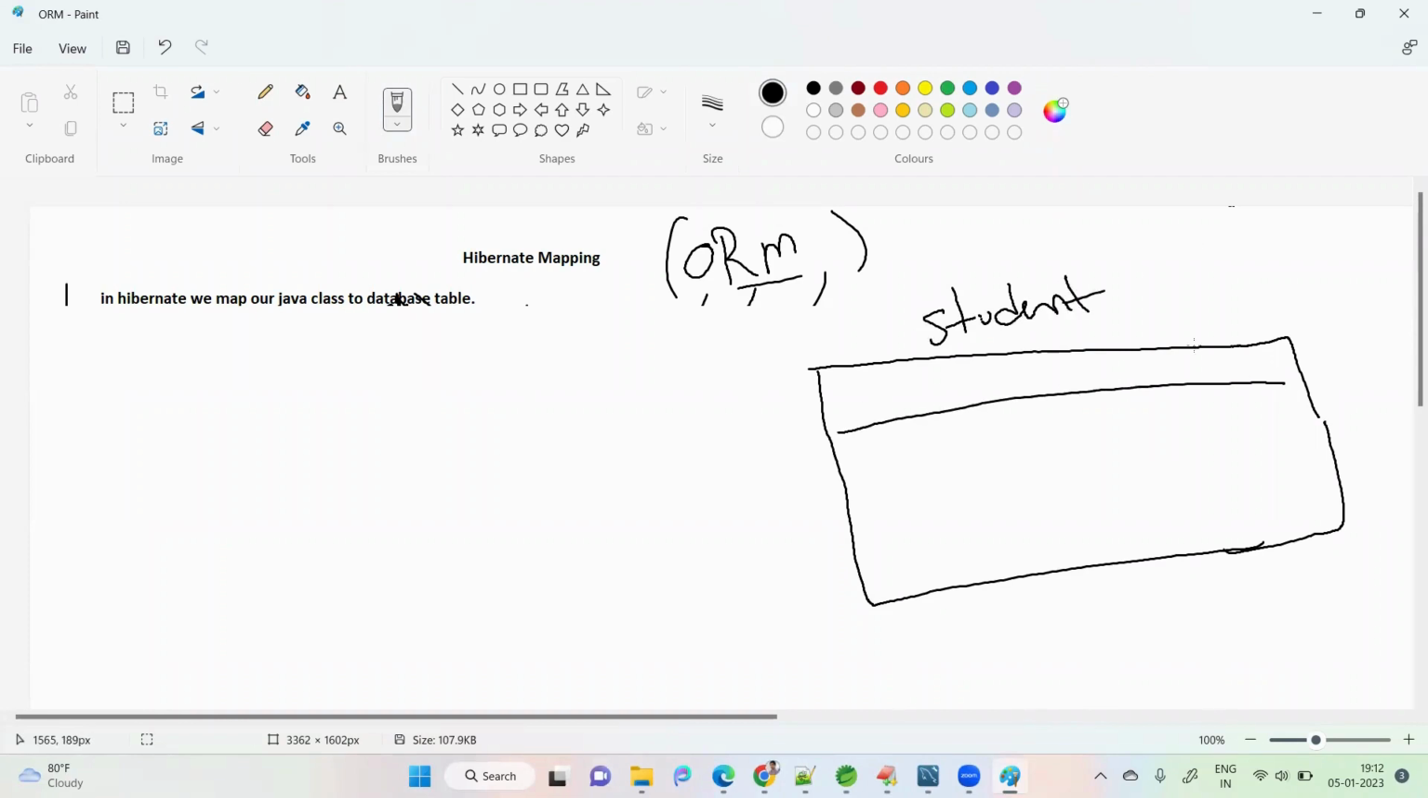Okay, student ID, student name, student SP, and date of birth. I have taken these four columns. This table is present in the database. Now I want to do some operations.